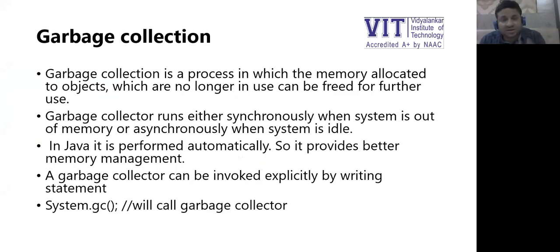A garbage collector runs synchronously when the system is low on memory, or asynchronously when the system is idle. In Java, garbage collection is performed automatically, so it optimizes memory management.